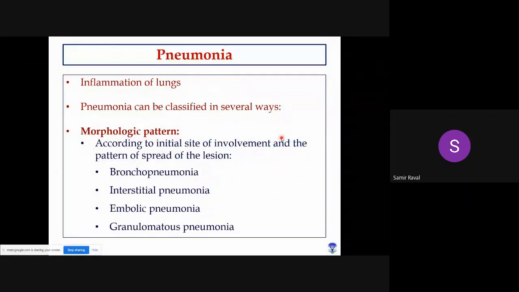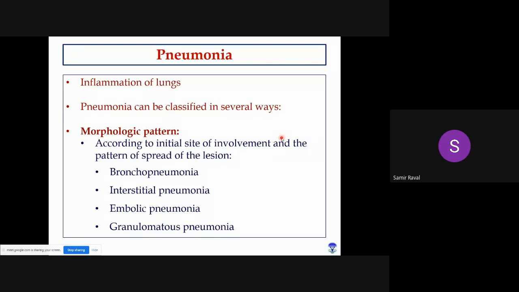Okay, now we will move towards pneumonia. Pneumonia is actually a most important topic from both the examination point of view as well as the practical point of view. So pneumonia is actually inflammation of the lungs. And this pneumonia, or inflammation of lung, can be classified in several ways.